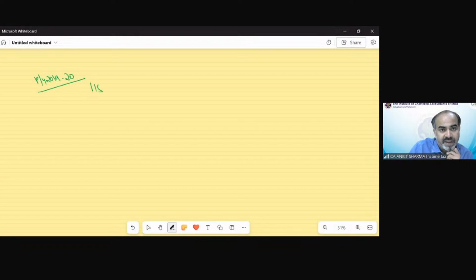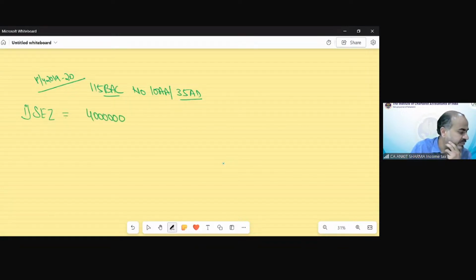Okay, so it was in previous year 2019-20. 115 BAC we are applying firstly. So there would be no deduction of 10 AA and 35 AD. Clear? So first of all, the special economic zone profit given in the question is 40 lakh rupees. So that is my PGBP income.